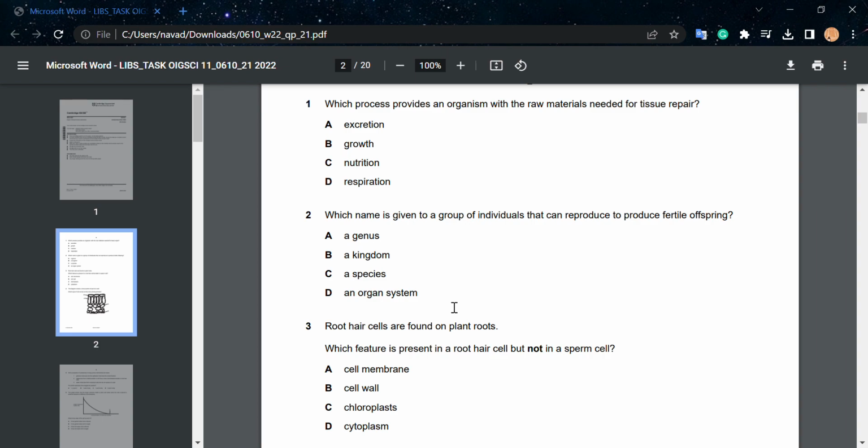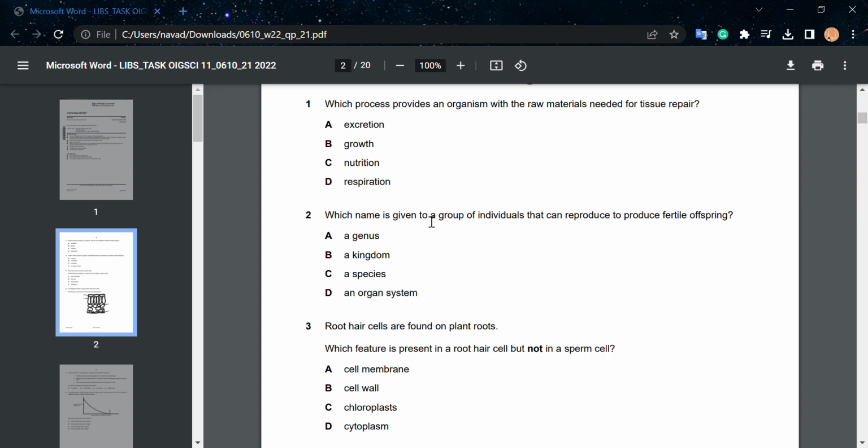Now, in option A, excretion is the removal of waste materials in the body, so it does not really provide raw materials, so we can rule out option A. Option B, growth. Growth is what occurs after the tissues grow, but over here we're asked for tissue repair. So C, nutrition. Yes, by eating we provide the raw materials for the cells to repair tissues through mitosis. D, respiration. Respiration doesn't really provide raw materials for tissue repair. So the correct option for this one would be C, which is nutrition.